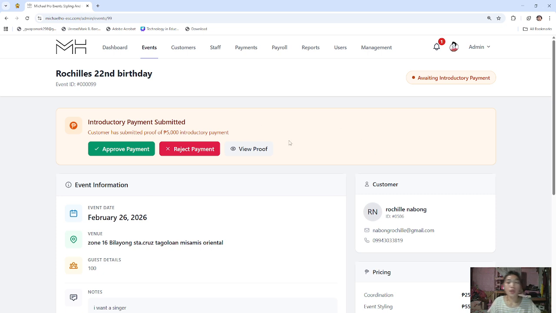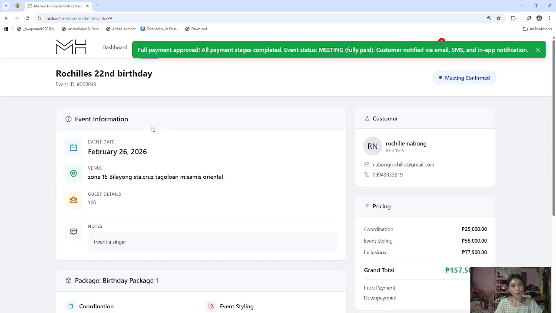So the admin cross-checks the payment to make sure it's okay and legit and not a scam. So let's click approve payment and done.